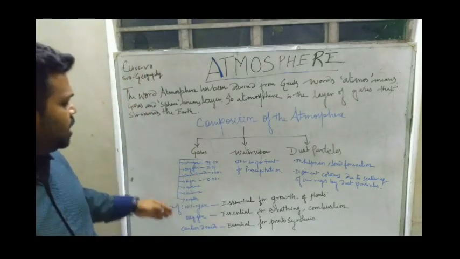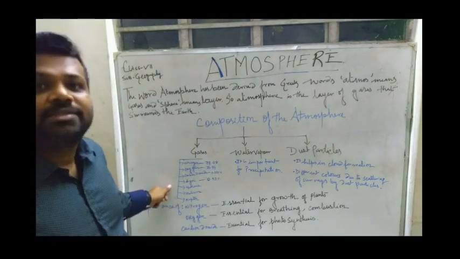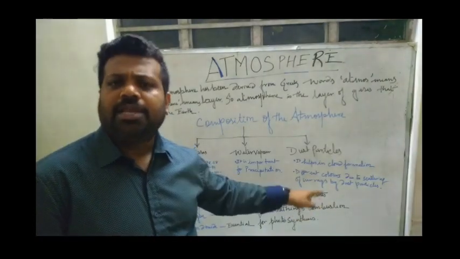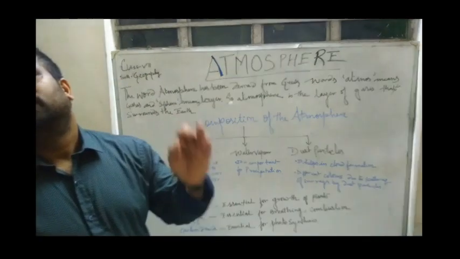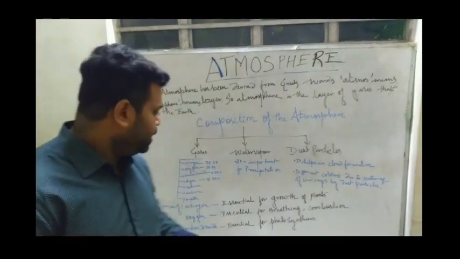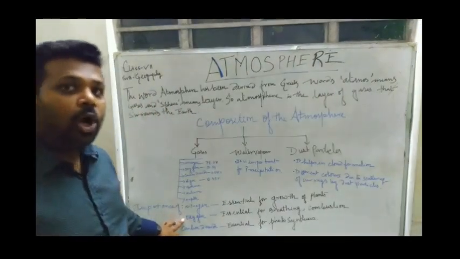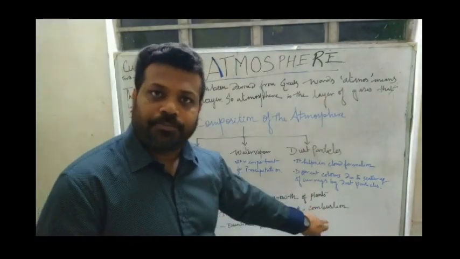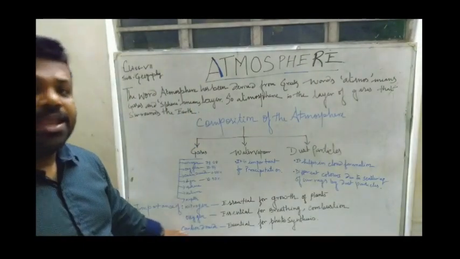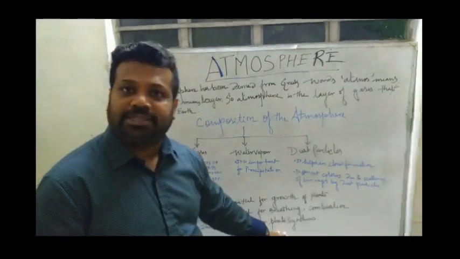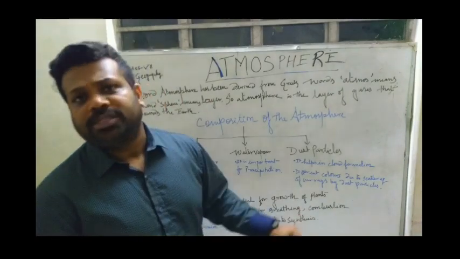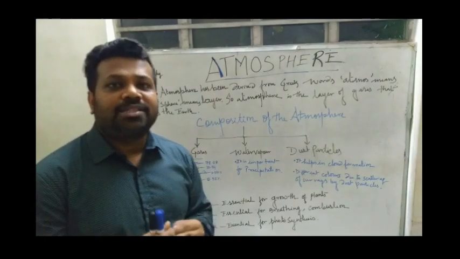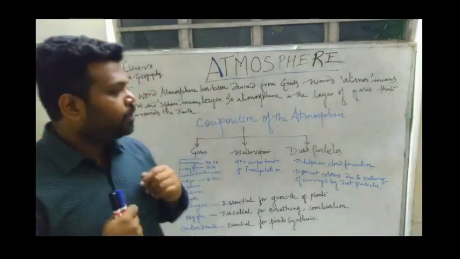Now you see, here I have given the importance of the three main gases. That is nitrogen. It is essential for the growth of plants. It is also essential for the making of nitrogenous fertilizer. Next comes oxygen. We all know that oxygen is essential for breathing and combustion. Next, carbon dioxide, it is essential for photosynthesis. And you can also say that carbon dioxide acts as a greenhouse gas. It regulates the temperature of the earth.